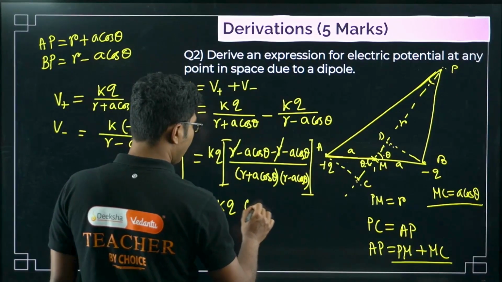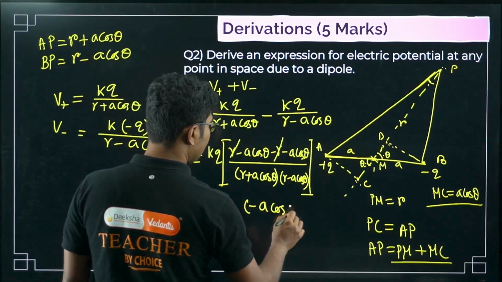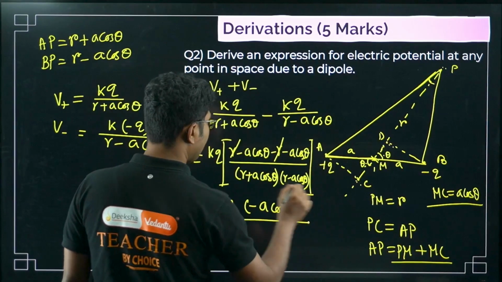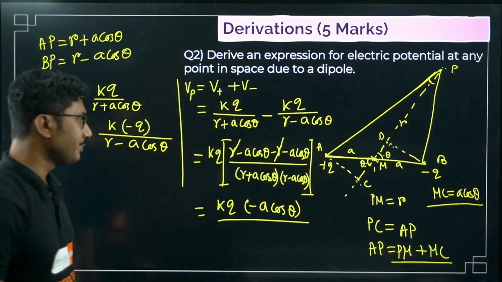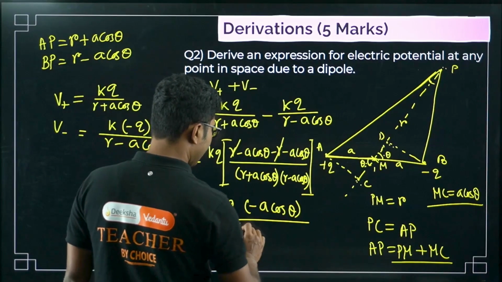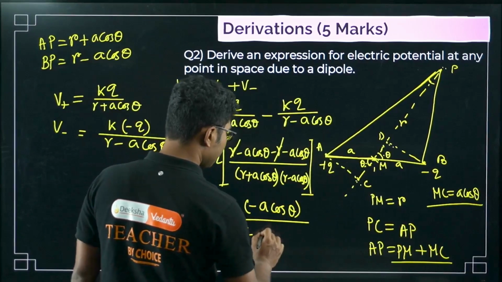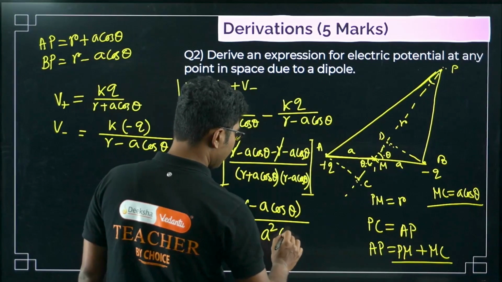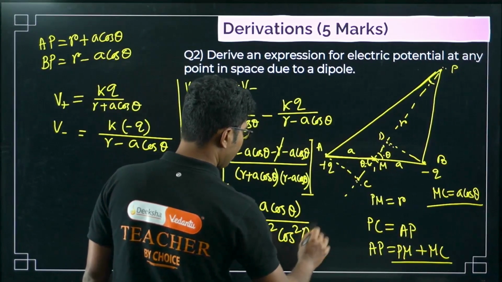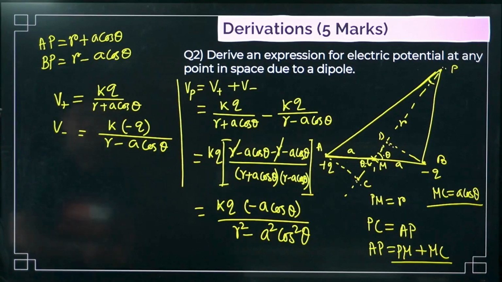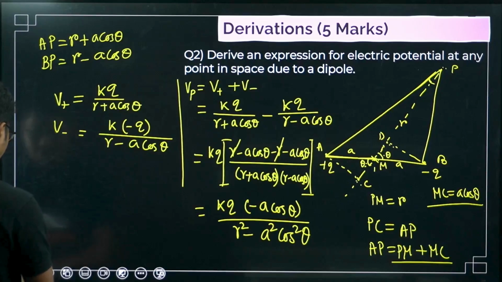KQ times minus 2A cos theta divided by, this will be A plus B into A minus B, so R square minus A square cos square theta, right? So this is the final value of the potential.